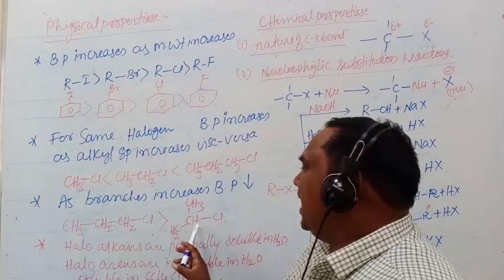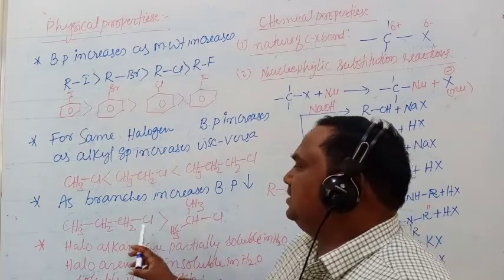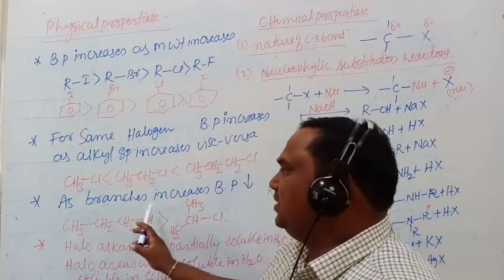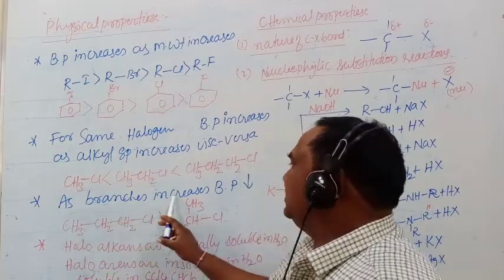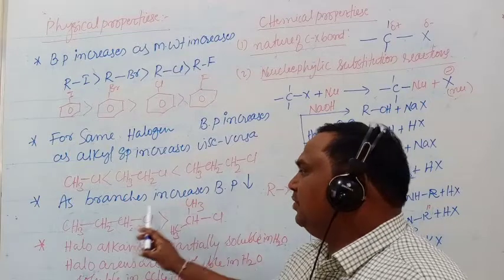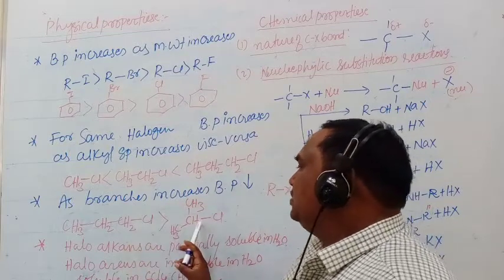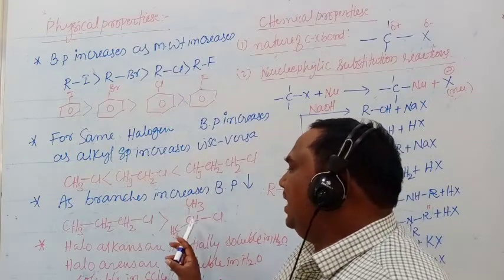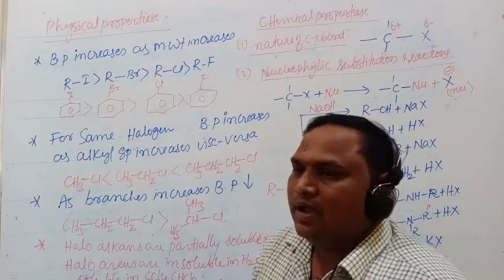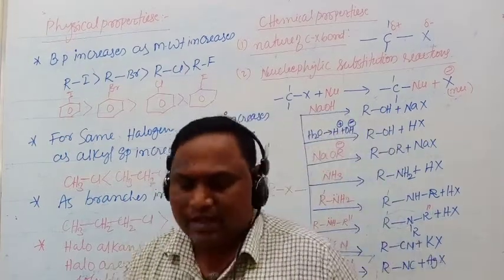This is a branched haloalkane and this is the normal haloalkane. As branches increase, boiling point decreases. Therefore, compared to the normal haloalkane, the branched one has a lower boiling point.